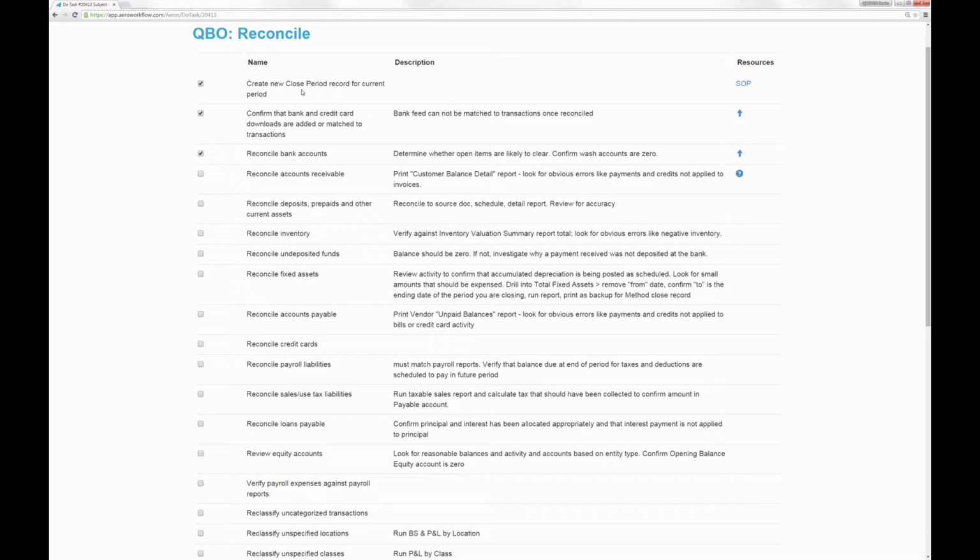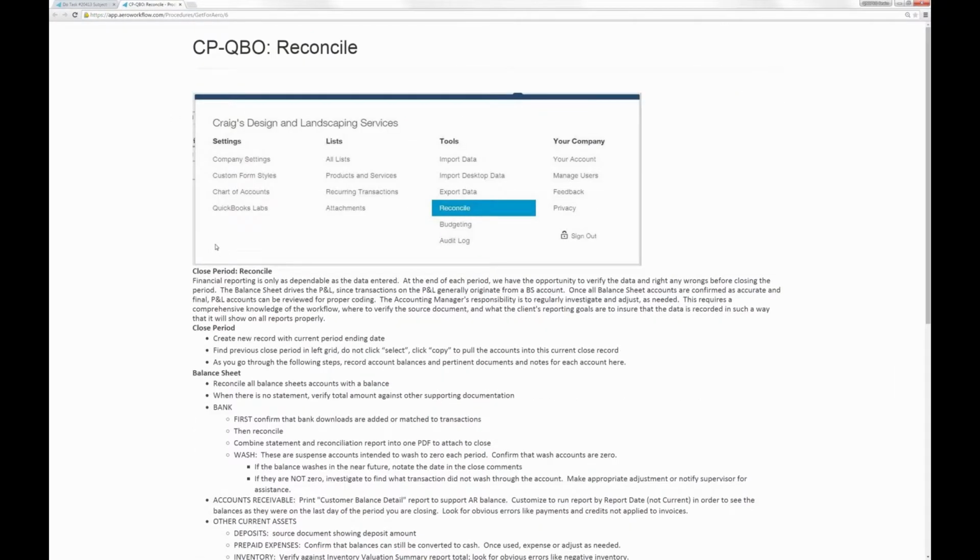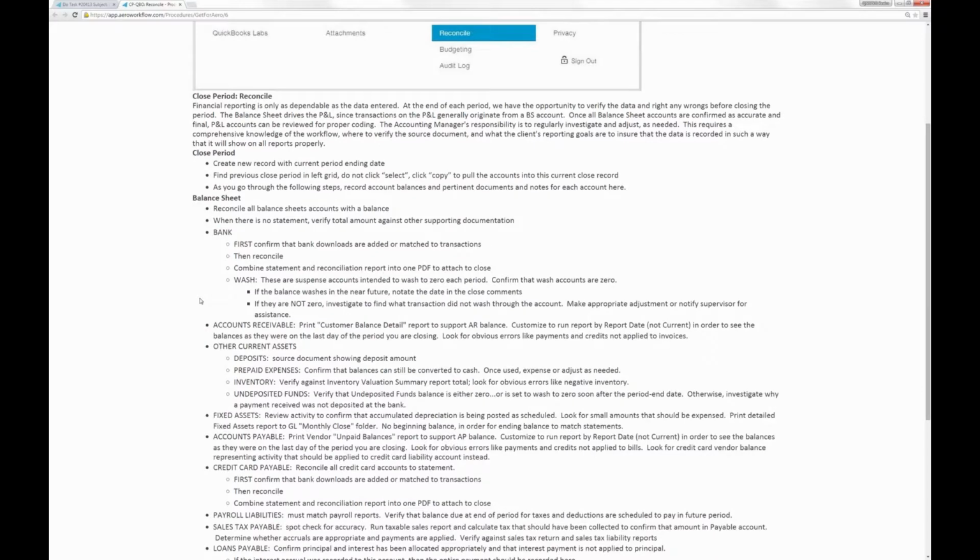So in addition to each step telling me what to do, I've got some other resources over here on the right. I'm either going to see the standard operating procedure. I'm going to click on that. That's going to take us to the procedure for how to do this, right? So here I've got print screens. I've got details for how to do this task.